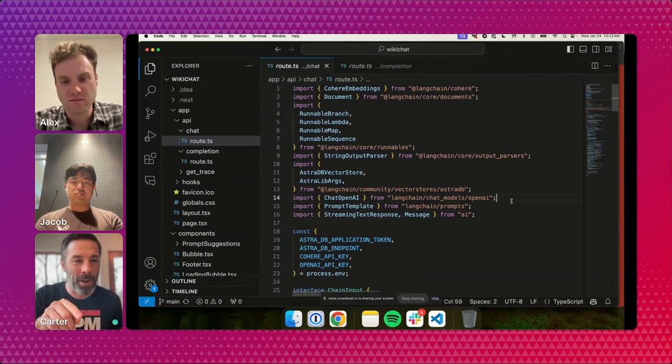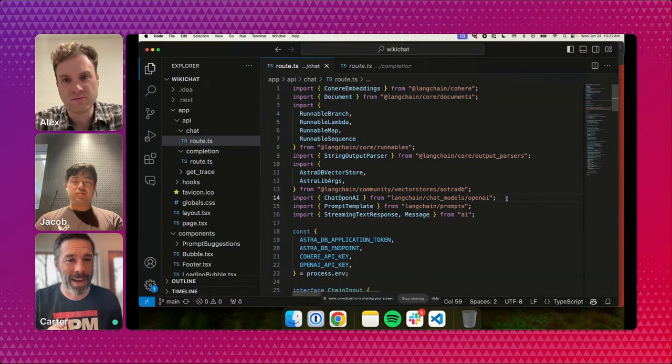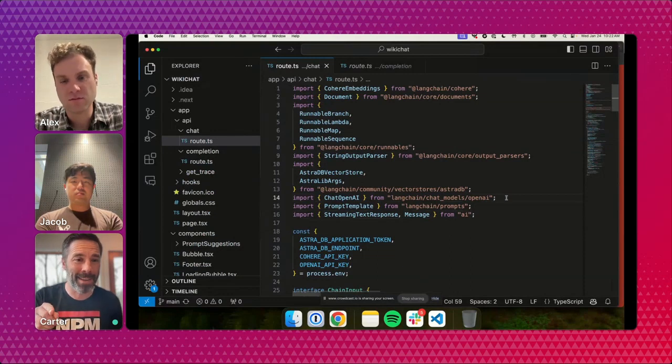And I just wanted to call out all these imports. They show you that we're not manually interacting with anything other than LangChain, right? But we are taking advantage of a lot of the integrations and connectors that LangChain has to this ecosystem. That was different than the route that Alex showed you before. That route was a vanilla kind of RAG, but we're doing more complicated things here, which is why LangChain really shines. Anyway, sorry, we can get back to the code.